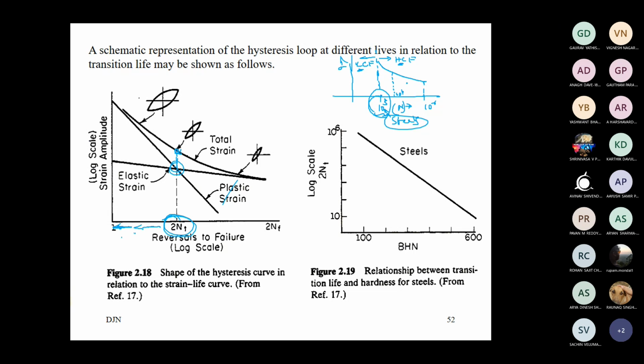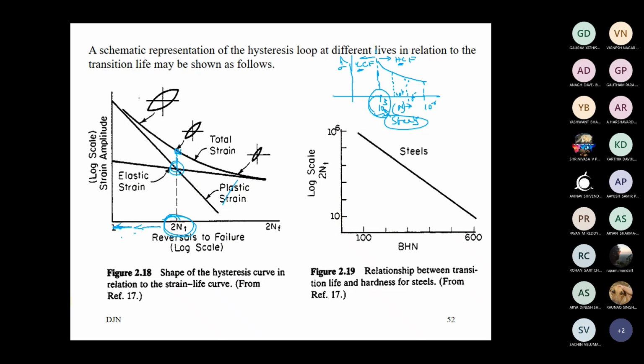Only above 10 to the power 5 and greater cycles, the SN approach and the strain life approach can give you similar or very close values, not the same. And between 10 to the power 4 and 10 to the power 5 cycle regime, it is still a debatable question whether to go with the strain life approach or the stress life approach.